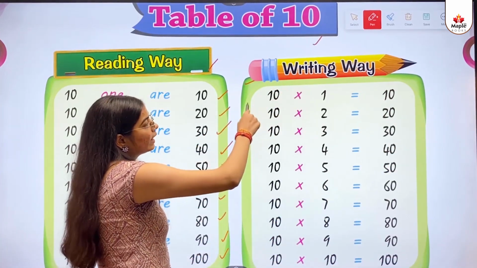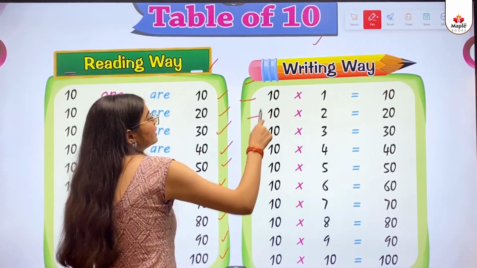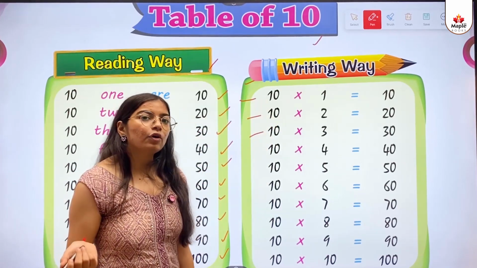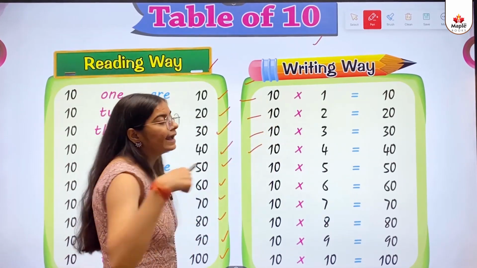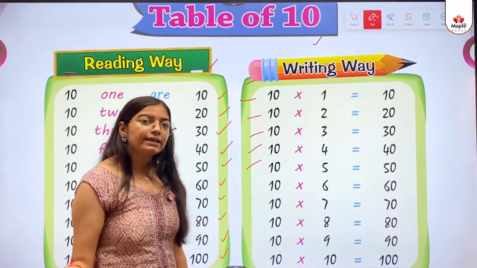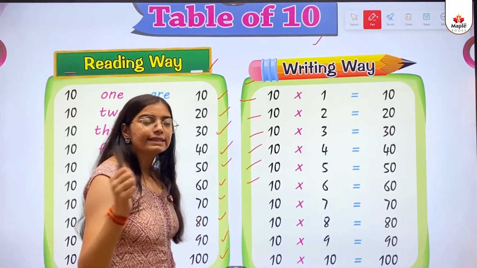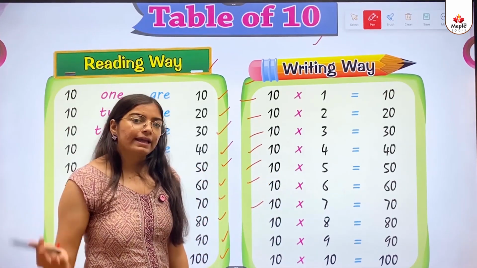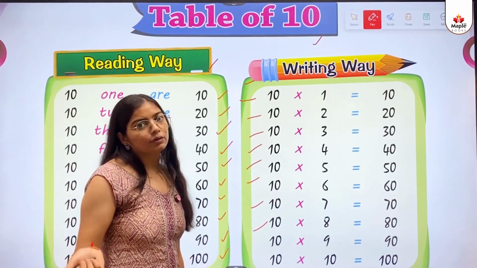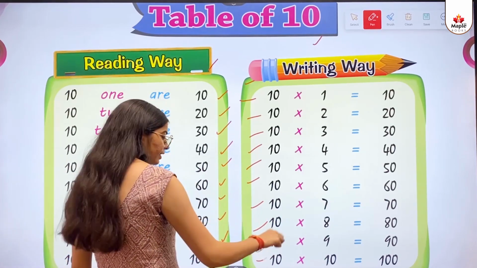10 multiply 1 equals to 10. 10 multiply 2 equals 20. 10 multiply 3 equals to 30. 10 multiply 4 equals to 40. 10 multiply 5 equals to 50. 10 multiply 6 equals to 60. 10 multiply 7 equals to 70. 10 multiply 8 equals to 80. 10 multiply 9 equals to 90. 10 multiply 10 equals to 100.